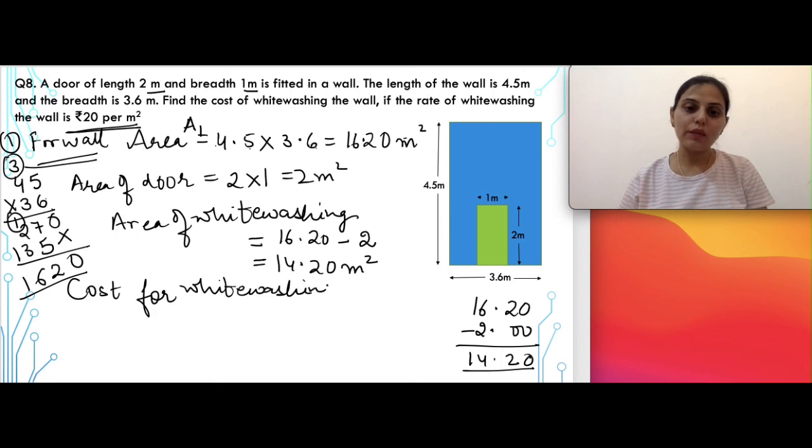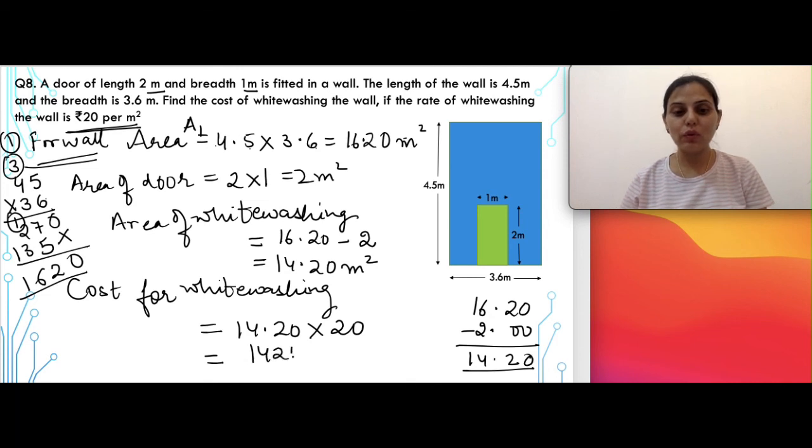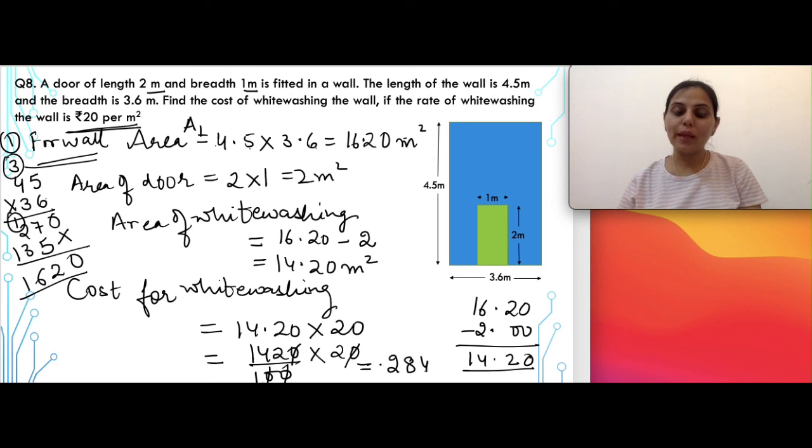So cost for whitewashing will be equal to whatever area you have calculated for whitewashing, that is 14.20 multiplied by 20. So now again when you multiply this, you can write this as 1420 upon 100. Why upon 100? Because we have converted decimals into fractions multiplied by 20. So if you wish, you can cancel 10 with this, and 10 can be cancelled with the 0 here. When you multiply these two terms, you'll get the answer as 284. And since it is a cost, so the units will be given in rupees.